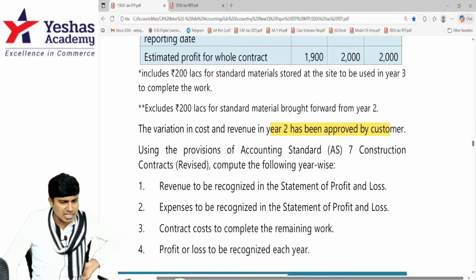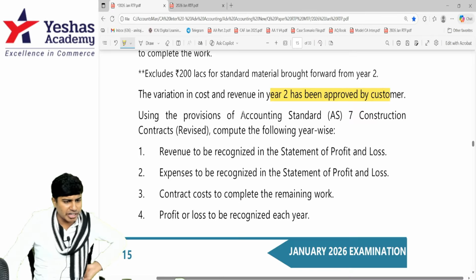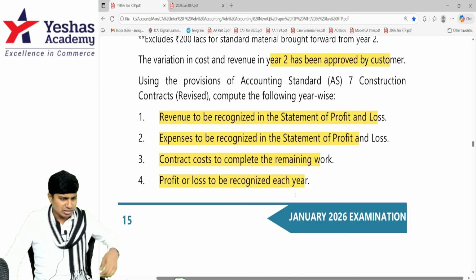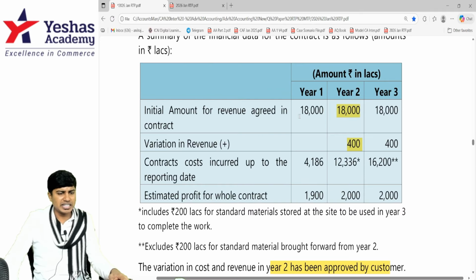What do we have after this? Then they're asking us to identify the revenue to be recognized in statement of profit or loss, expense to be recognized in statement of profit or loss, contract cost to complete the remaining work, profit and loss to be recognized each year. We can start. Initial amount, contract revenue 18,000. Cost incurred 4186, estimated profit 1900.